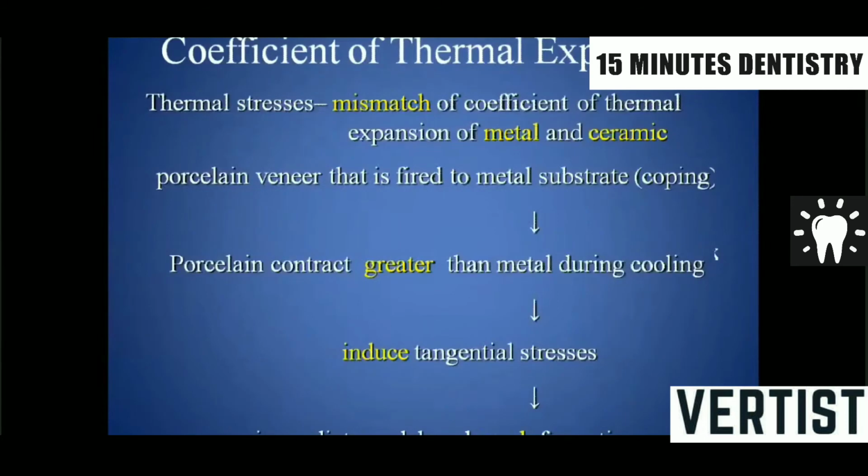Also, in case of a thermal stress which is going to occur due to the mismatch of coefficient of thermal expansion of the metal and the ceramic. In case of a ceramo-metal restoration, the porcelain veneer that is fired to the metal coping, the porcelain contracts greater because the coefficient of thermal expansion of the ceramic is a little bit more as compared to metal. So when the ceramic is going to cool, porcelain is going to contract more because it has a greater coefficient of thermal expansion.